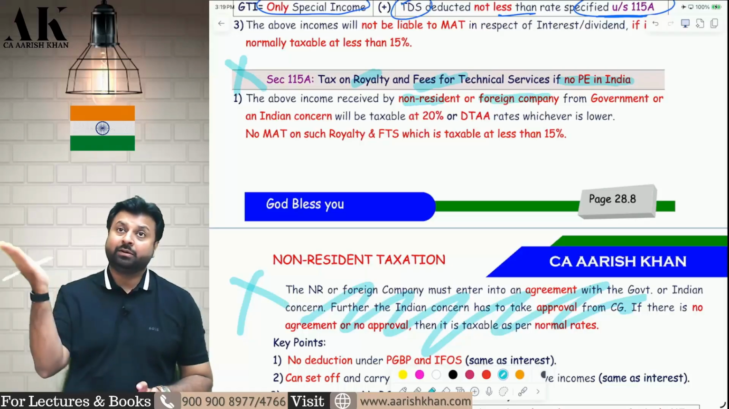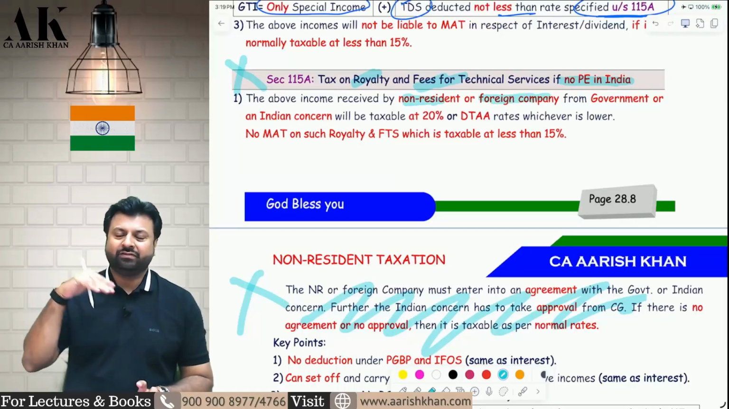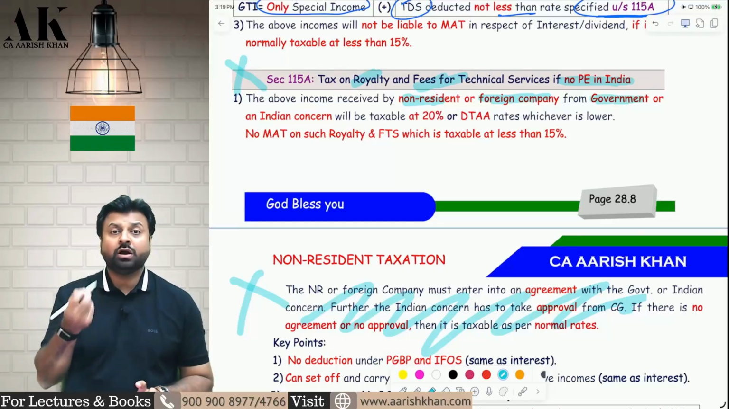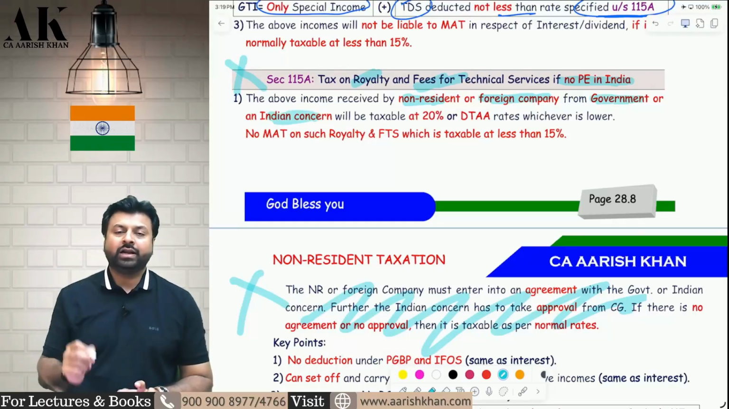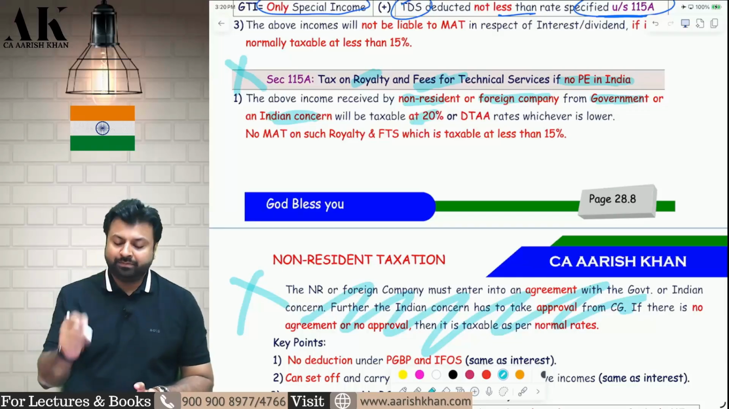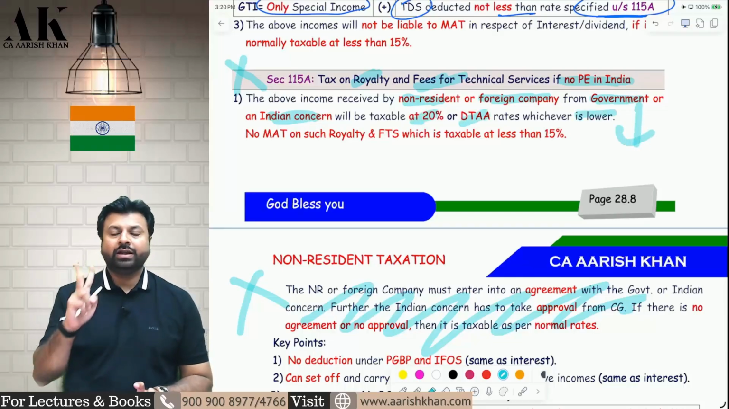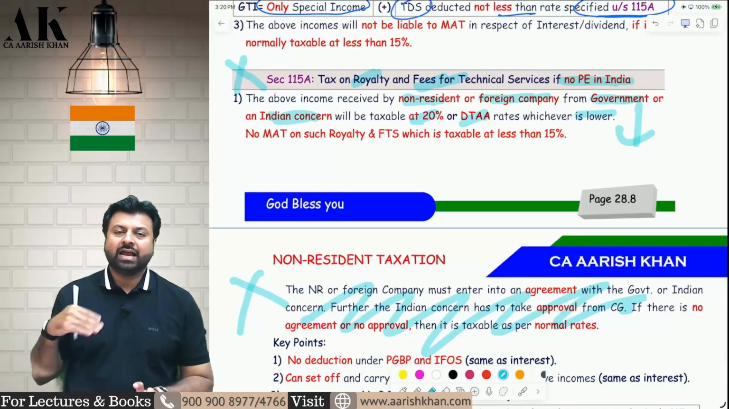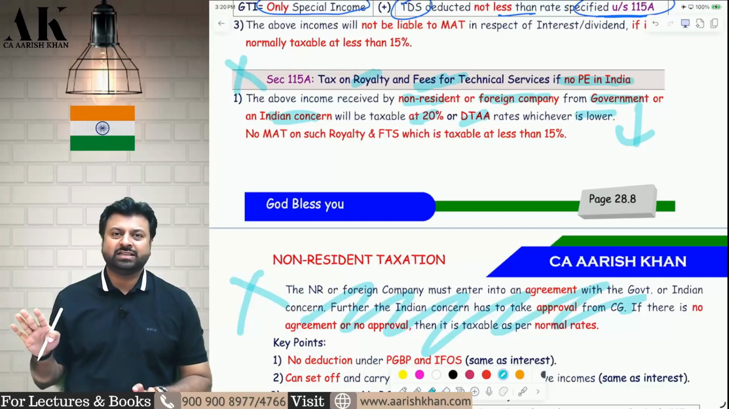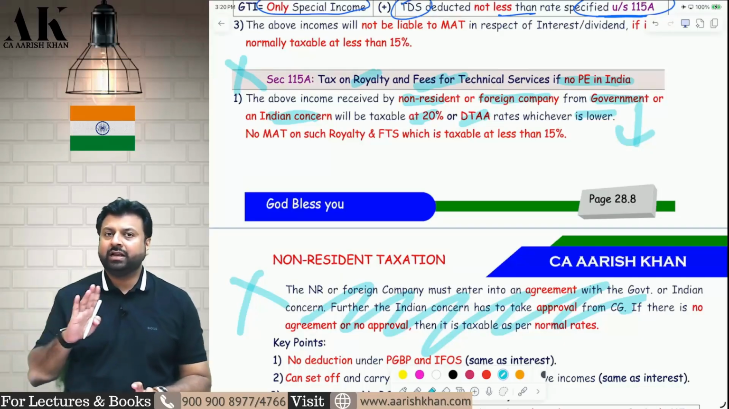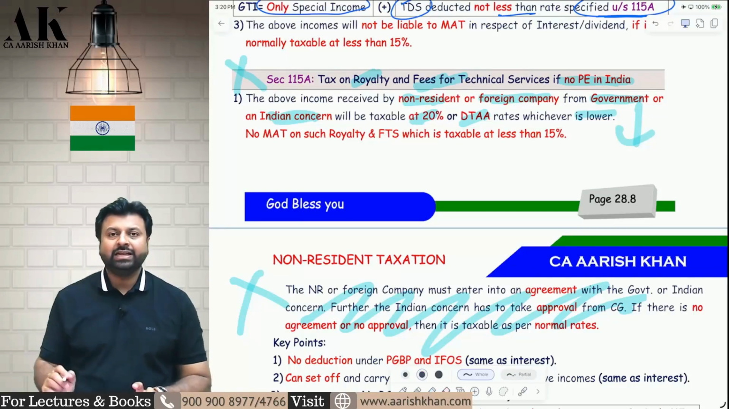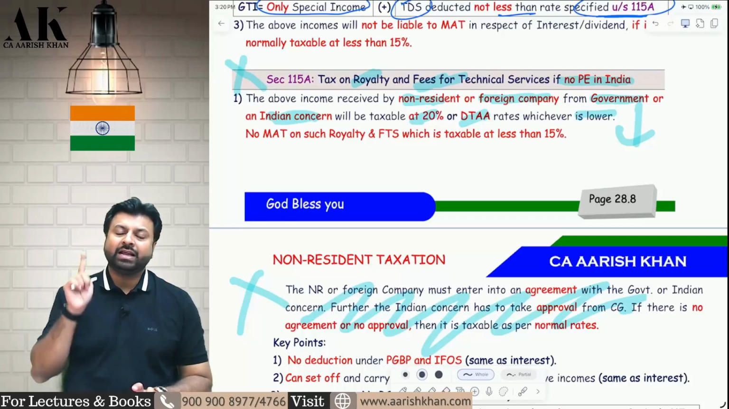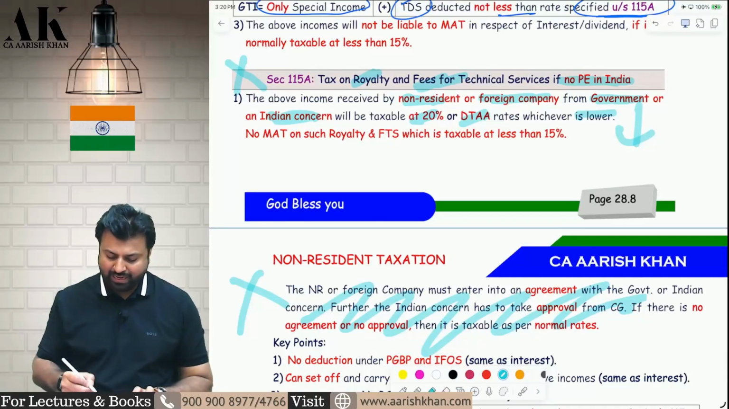Now, who is the service provider? Non-resident and foreign company are providing services. What services? Royalty, FTS. To whom? They are providing services to the government or an Indian concern. At what rate will it be taxable? It will be taxable at 20% or DTAA, whichever is lower. 20% is subject to surcharge and cess, and DTAA rates are not subject to surcharge and cess. Always remember, DTAA rates are never subject to surcharge and cess. So 20% or DTAA, whichever is lower, that will be the tax rate over here. Will they be liable for MAT? If the tax rate is less than 15%, then no MAT. If the tax rate is more than 15%, then MAT will be applicable.